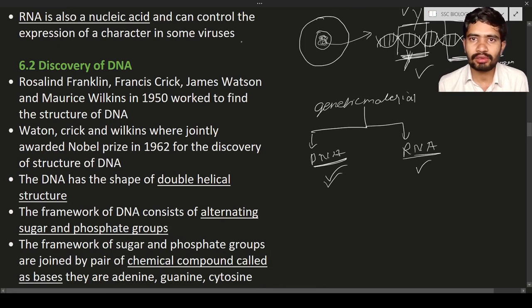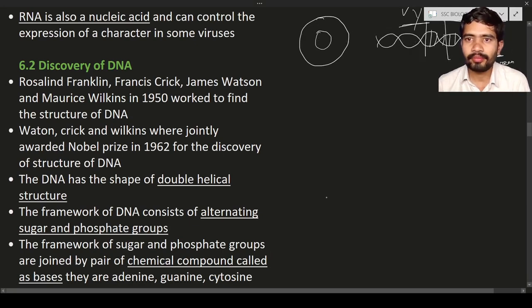So the next one is the discovery of the DNA. Okay, so what is the discovery of the DNA? The discovery of the DNA is that a few scientists found that the DNA is present in the nucleus and it has some shape. Okay, they found it. So what is the difference between discovery and invention? Discovery means something already present in nature.